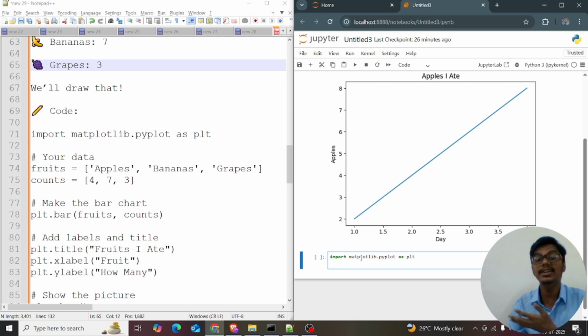If we don't give the plt, we want to call matplotlib.pyplot every time. So we want to avoid that. Means we want to give the alias, matplotlib.pyplot as plt.